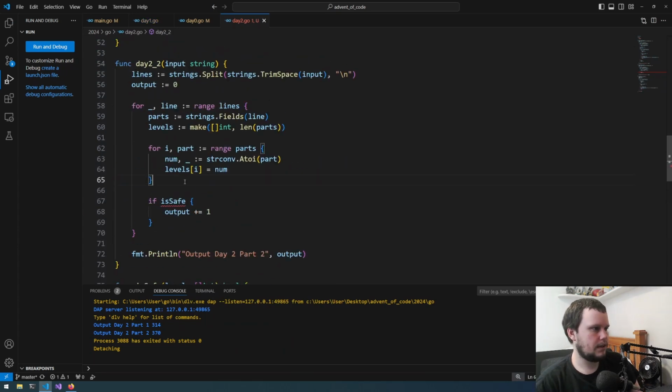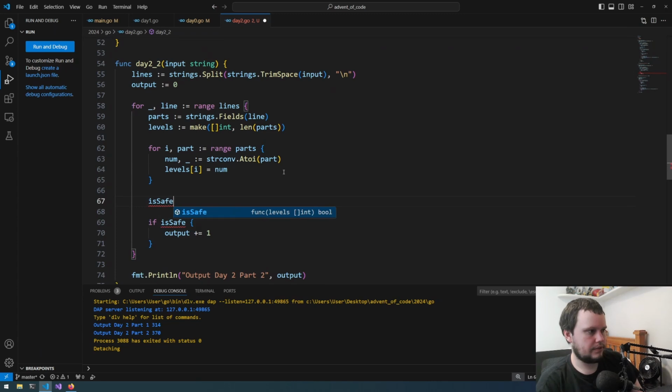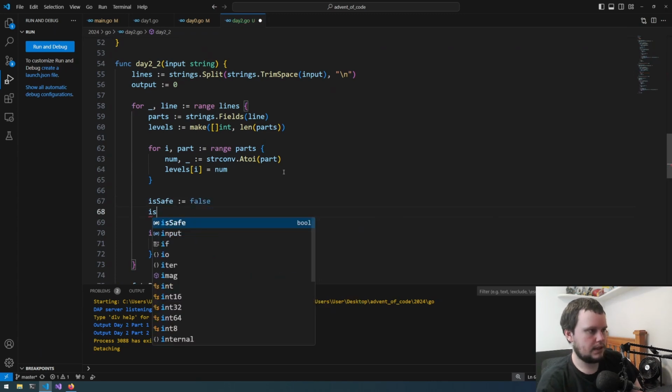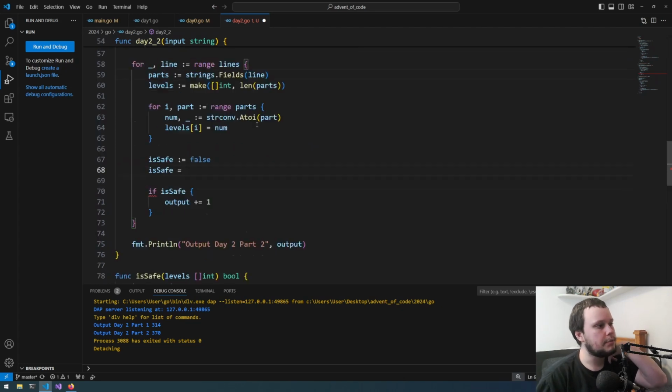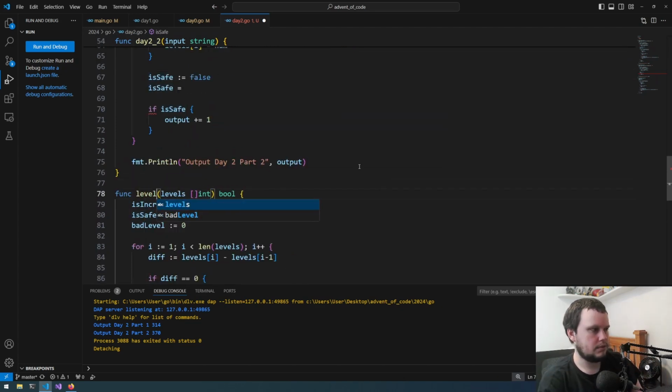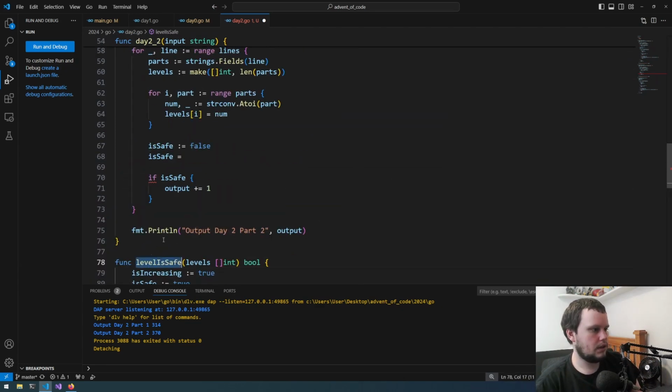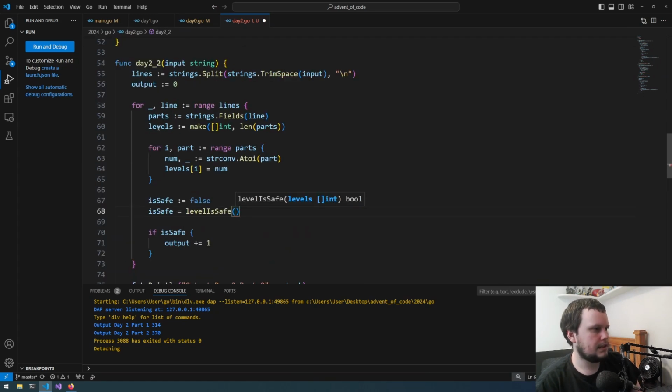So I've done that. We then go to here and first set isSafe to false. I'm actually doing it like that, that will be confusing. We'll change this to levelIsSafe, and we will pass in levels.